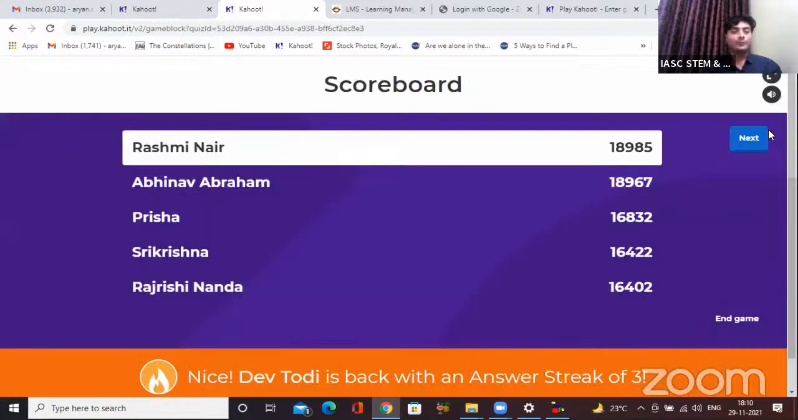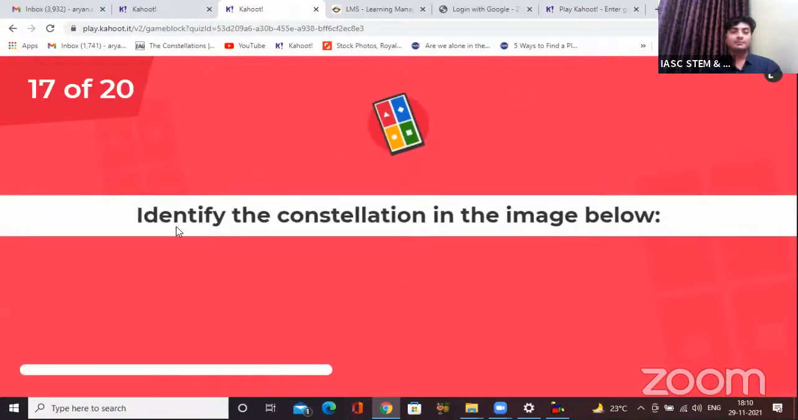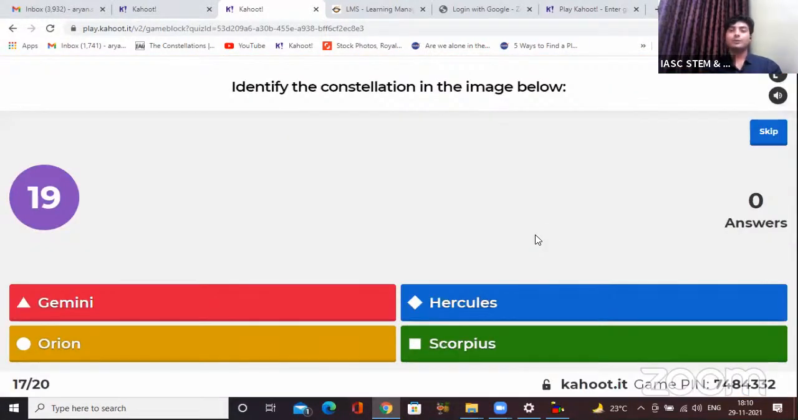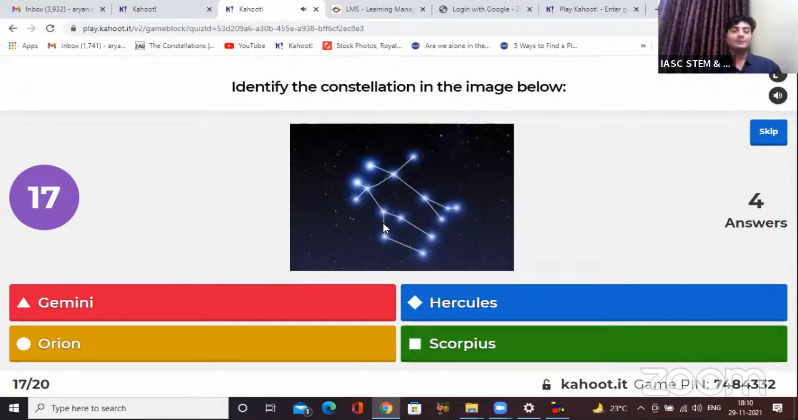And let's see the scoreboard with this. Okay, Tanish is now on third position with Prisha, Shri Krishna down there. Nice. Dave is back with an answer streak of 3. Very good. Let's see question number 17. Identify the constellation in the image below. Once again, let's see who can identify this one. Is it Gemini, Hercules, Orion, or Scorpius? Remember, there is no negative marking, so no need to worry at all. At least answer something. It's a learning.